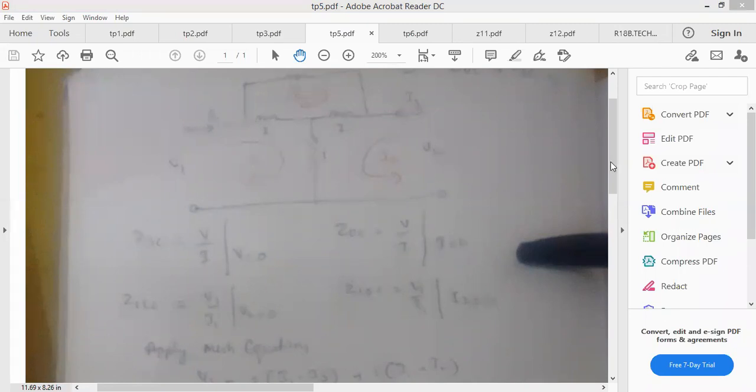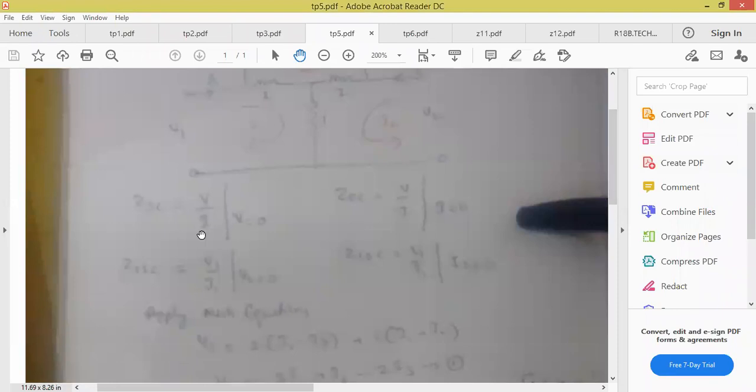So let us modify the formula for port 1. I'm writing Z1SC. Z1SC means short circuit impedance at port 1, which is V1 by I1, obtained at V2 equal to 0. Similarly, Z1OC is V1 by I1, and here it will come opposite, at I2 equal to 0. So you have to remember these formulas. Short circuit impedance at port 1 is V1 by I1 at V2 equal to 0, and open circuit impedance at port 1 is V1 by I1 at I2 equal to 0.